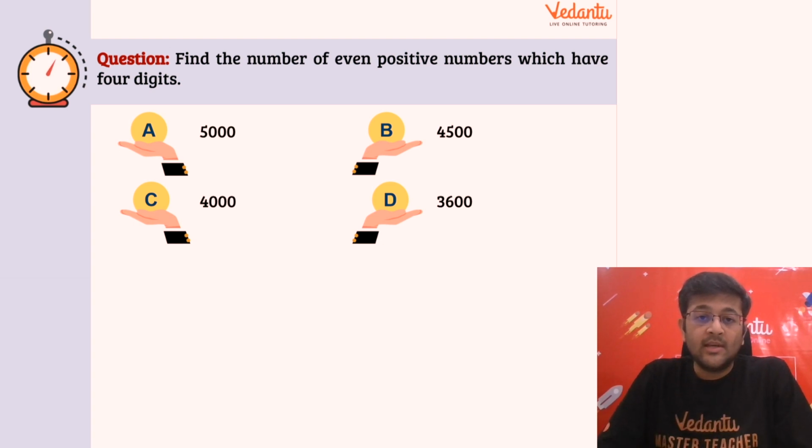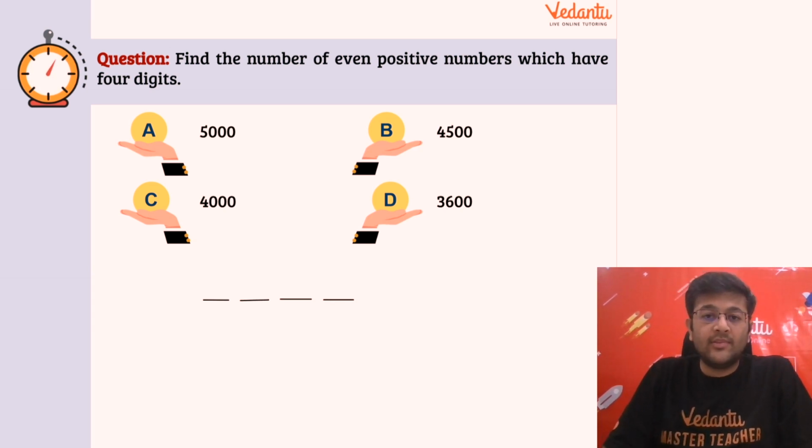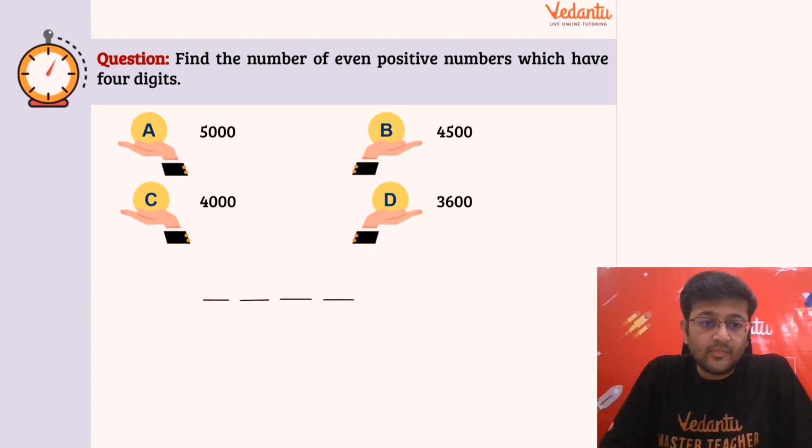So guys, how to deal with such kind of questions? It's very easy actually. You draw 4 spaces for the 4 digits, right? We are talking about 4 digit numbers, so let's make 4 places for them. We'll solve this question with the first method using the fundamental principle of multiplication.